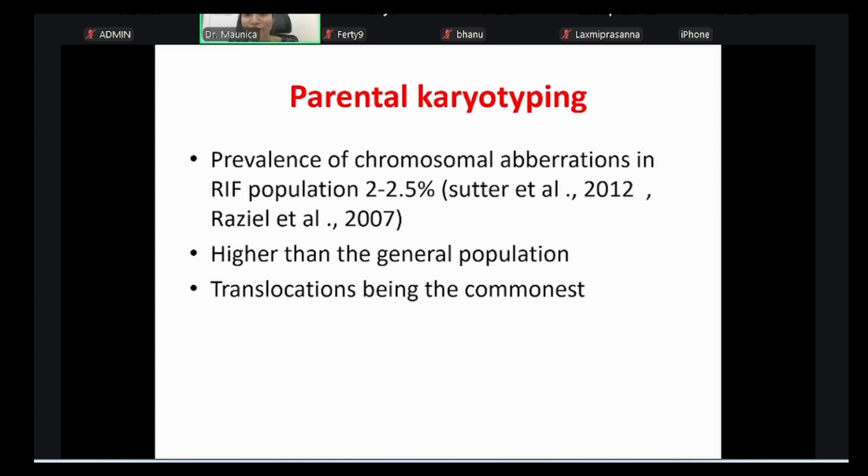You usually do not find that somebody has 45 chromosomes or an extra chromosome like Klinefelter's. No, that is not what we mean here. When we say chromosomal aberrations, we are talking about balanced, unbalanced translocation errors. So that might exist and you might not actually know it. So doing a karyotyping test for both mother and father is very important. Translocations are the commonest reason.